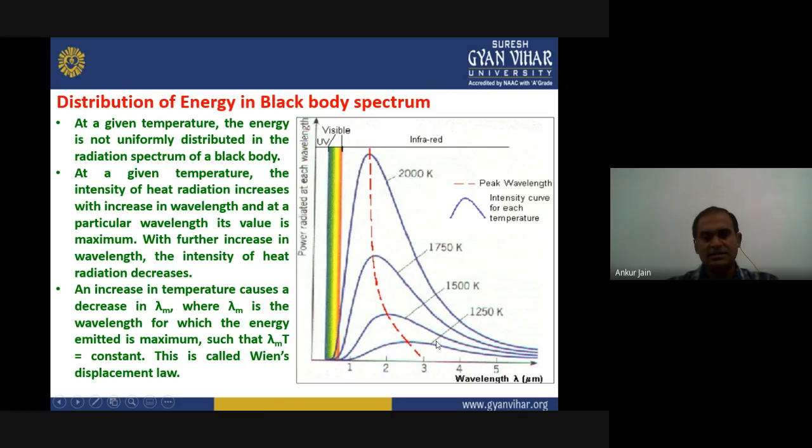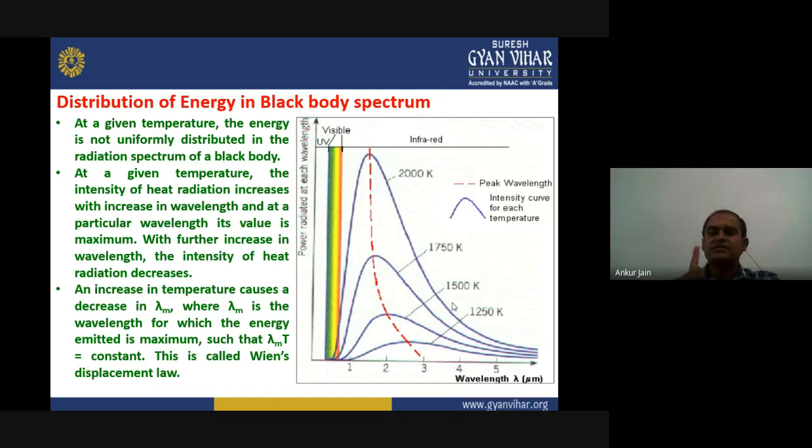Now we will see what the conclusions are from these curves. You can see these are at different temperatures. It is given at 1250 Kelvin. Now we are increasing the temperature to 1500 Kelvin, 1750 Kelvin, and finally 2000 Kelvin. You can see that with an increase in temperature, the area under the curve is increasing. Such conclusions we will see point by point.